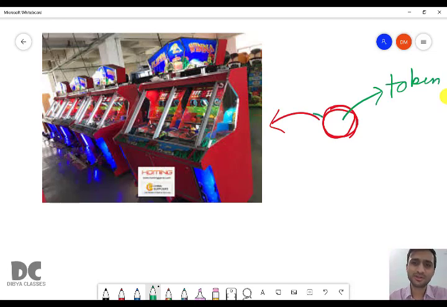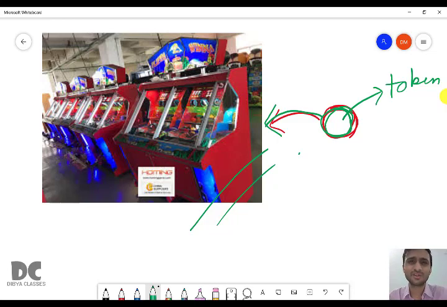When you put this coin inside this big machine, what will happen? You can play the game for example 1 hour or half an hour or 15 minutes. It is already coded. So these small things are called tokens, and that is where this word was generated. Actually the meaning of token is small things.